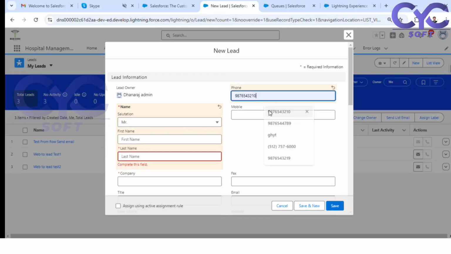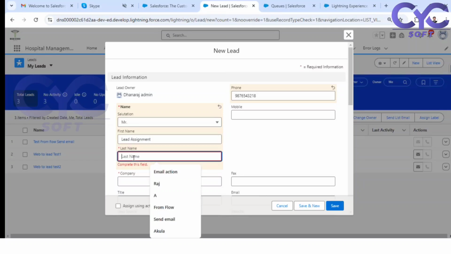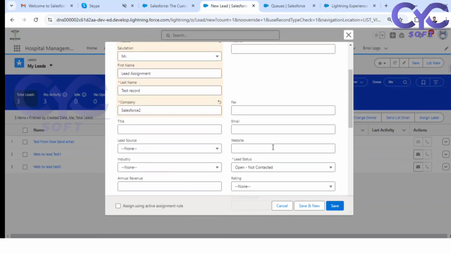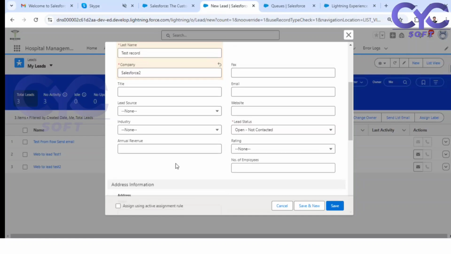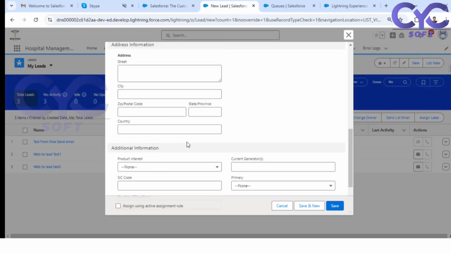Phone number. Last name will be lead assignment test record. Company, some Salesforce. Now come down. What is the city here? Country, USA. Click on save.